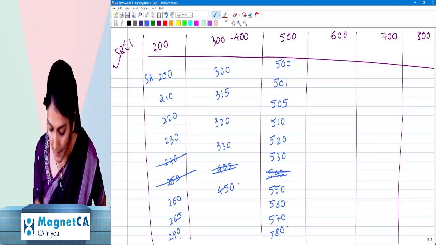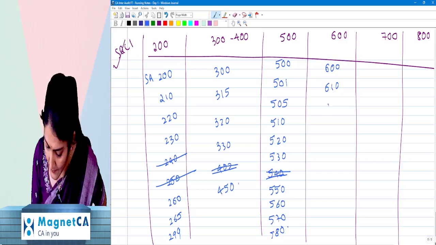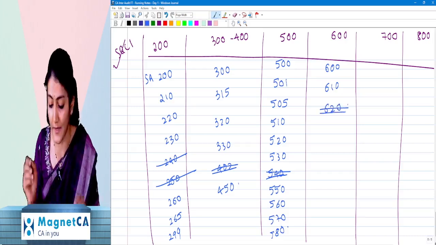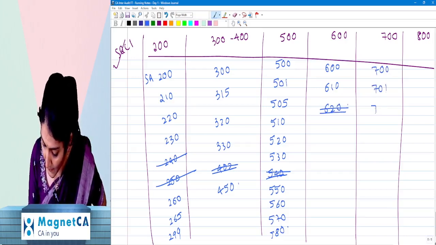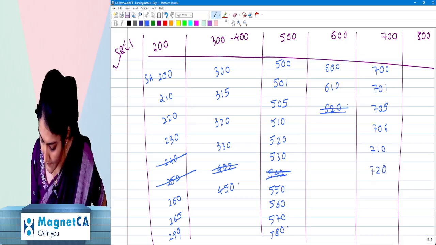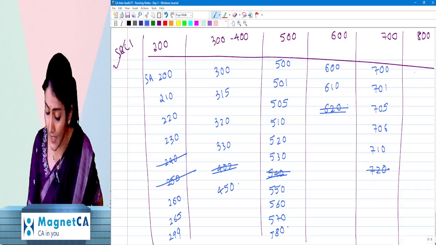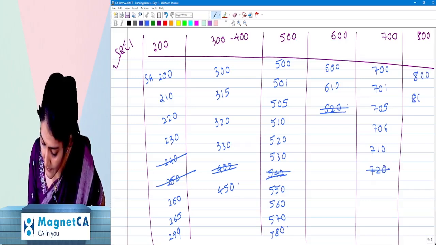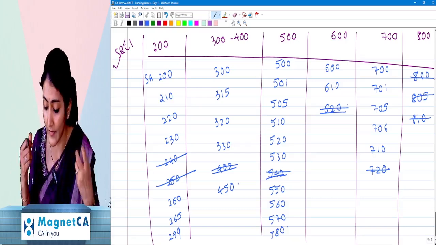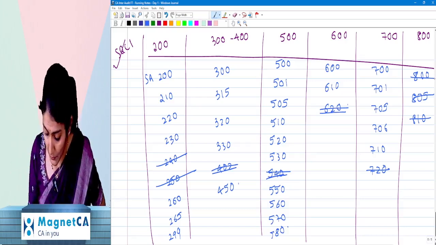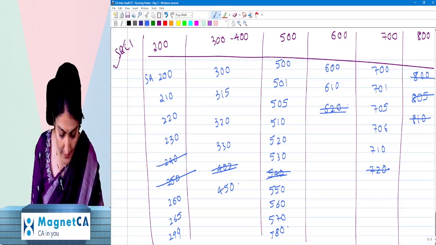So again, 40 is not applicable at the inter level. Then 600, 610, 620. Again, 620 is not applicable. Then 700, 701, 705, 706, 710, 720. 720 is not applicable. And then you have the 800, 805 and 810. Anyway, the entire 800 series is not applicable at the inter level. So 1, 2, 3, 4, 5, 6, 7, 8, 9.